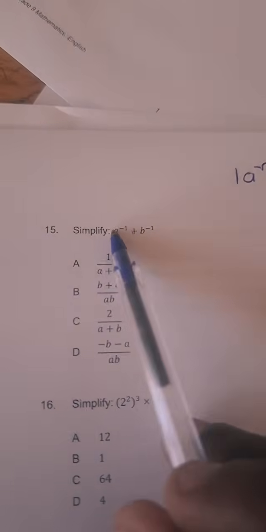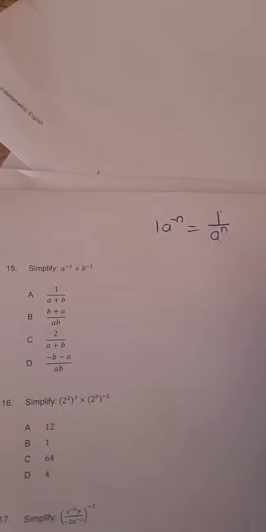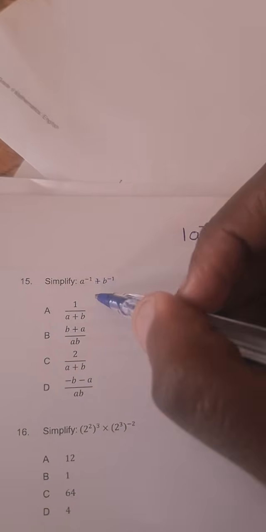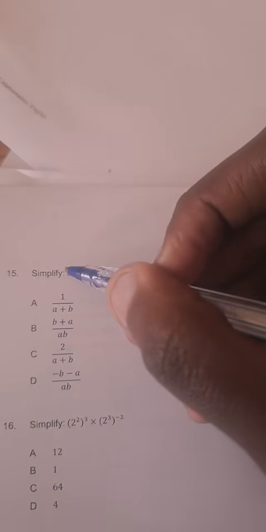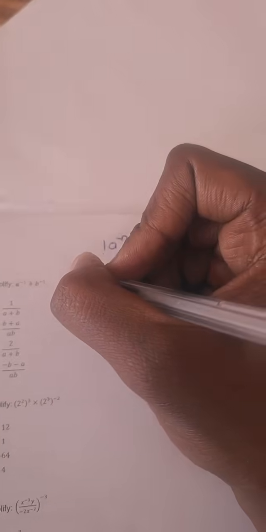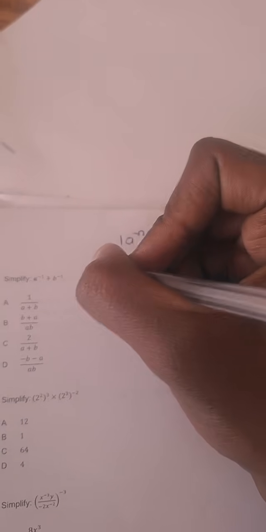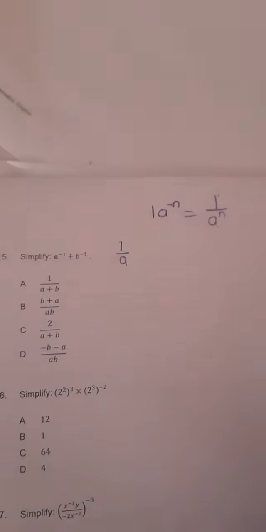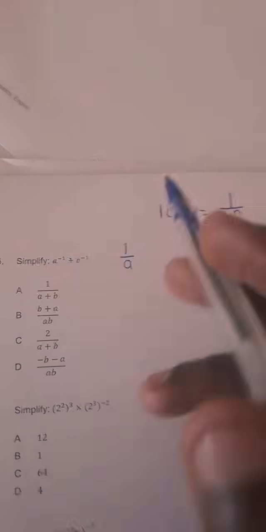So we come here and look at this situation. Simplify a to the power negative 1 plus b to the power negative 1. How many terms do we have in this expression? We have 2 terms, because the plus sign separates these terms. So a to the power negative 1 can be written as 1 over a. What about b to the power negative 1?